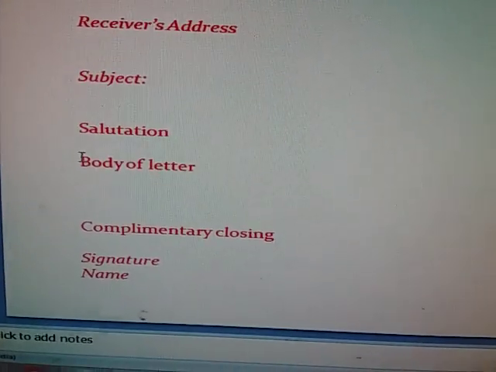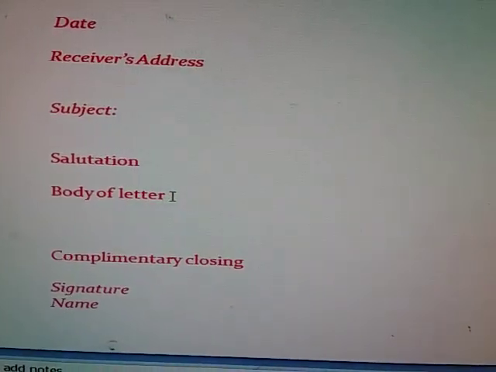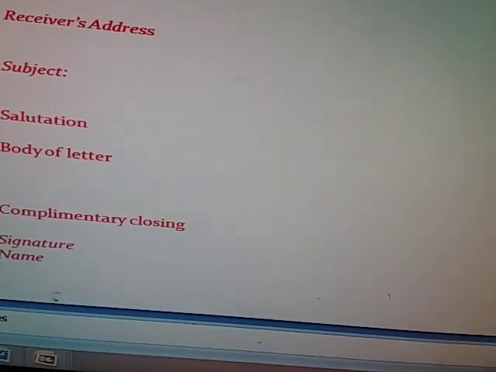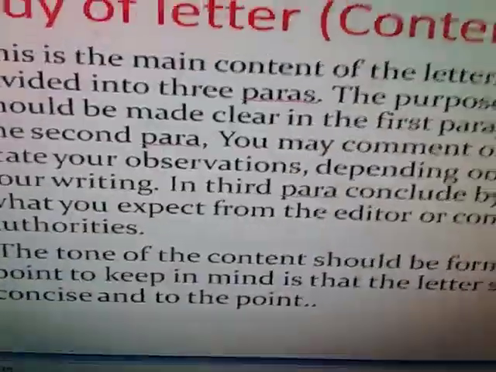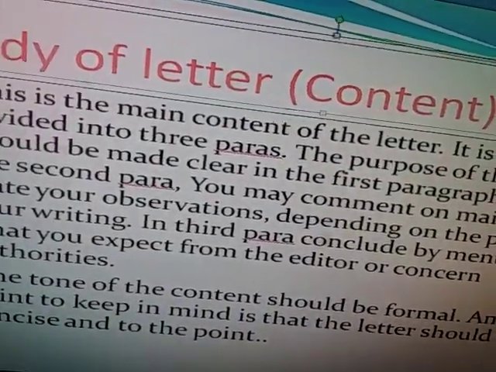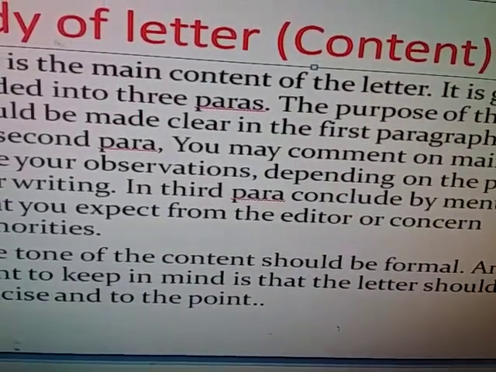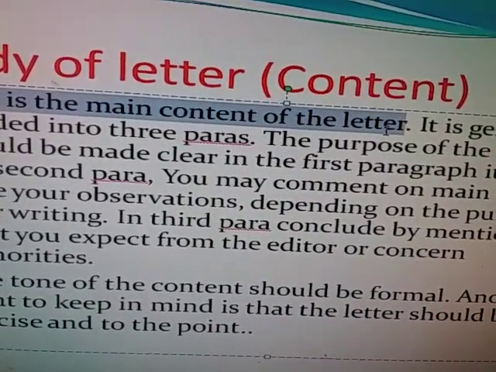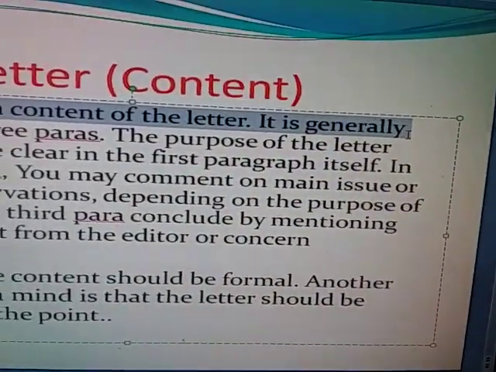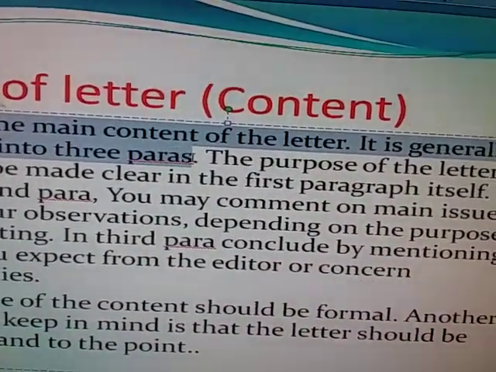After the salutation comes the body of the letter. This is the important part of the letter. The body of the letter is the main content of the letter. It is generally divided into 3 paragraphs.